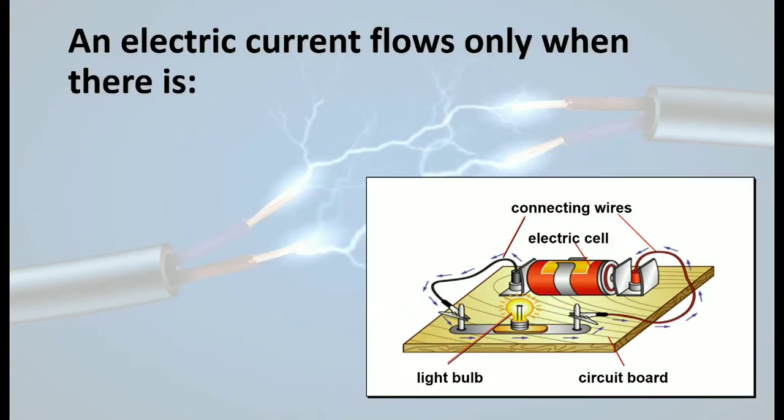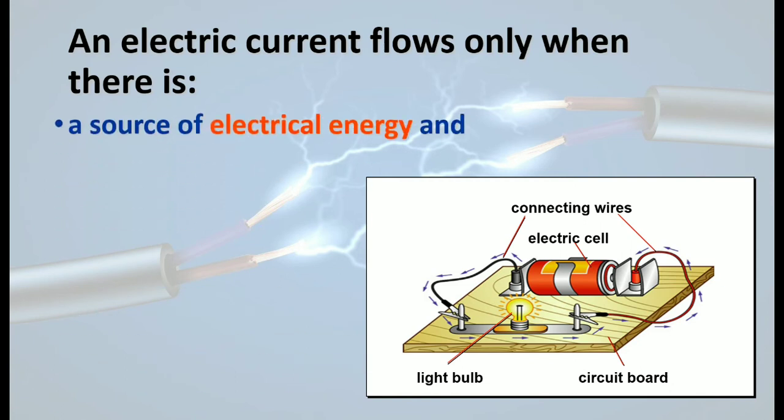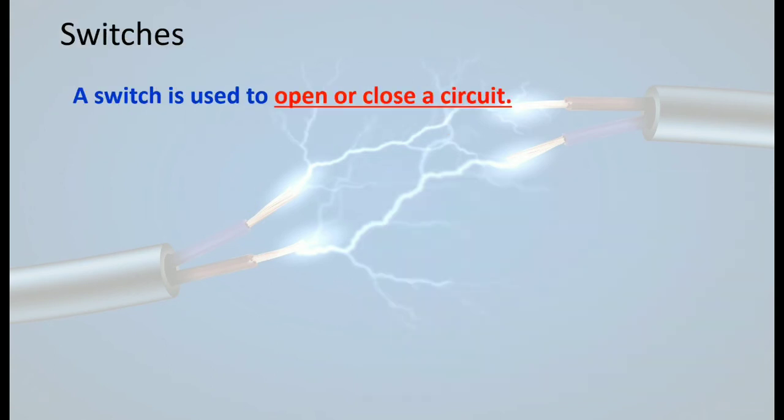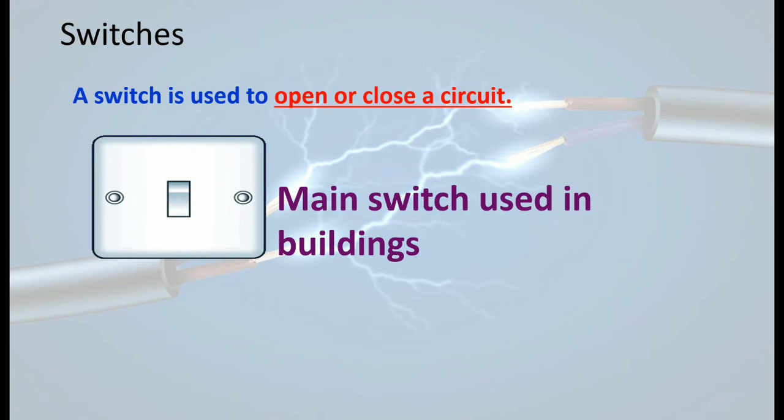Okay, so in this picture you can see connecting wires, an electrical cell, a light bulb and an electric circuit board. All things have to be connected to each other. A very important thing is the switch. A switch is used to open or close a circuit, as you have in your houses also. The main switches used in buildings or in your apartments, where you use switches to put the appliances on and off, are just based on the circuit.